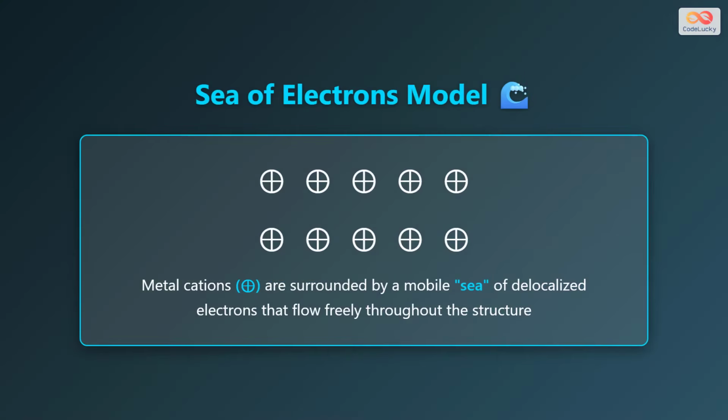The Sea of Electrons model is a powerful way to visualize metallic bonding. Imagine metal cations as small positive charges arranged in a regular pattern. These cations are surrounded by a mobile sea of delocalized electrons that flow freely throughout the structure, much like water in an ocean. These electrons are not attached to any particular metal ion. Instead, they belong to the entire metallic structure and can move from one place to another. This free movement of electrons is the key to understanding why metals have their characteristic properties.